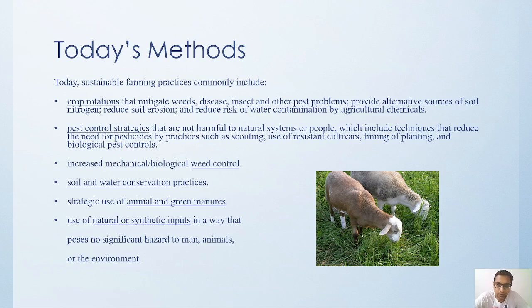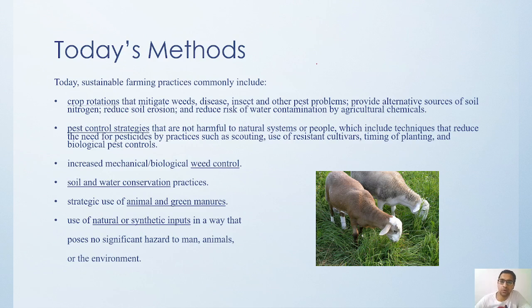Crop rotation is one thing that we are utilizing, because if we keep doing crop rotation, automatically we are preventing weeds, and we are preventing diseases, because we are not allowing any disease to act for a long time. As and when we rotate crops, anything attached to the older crop will be totally wiped out. It will also mitigate insects and various pest problems.